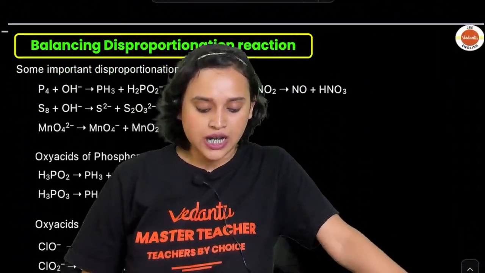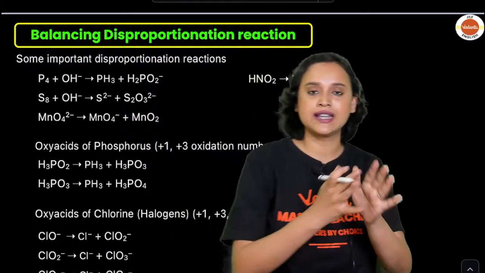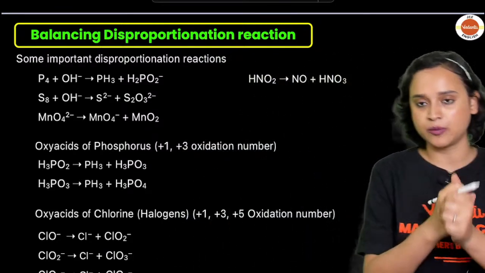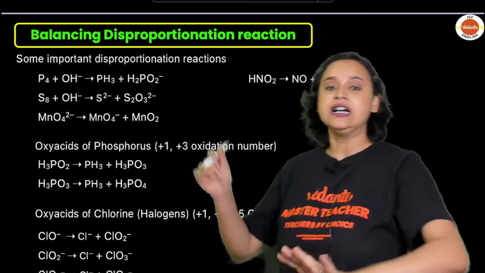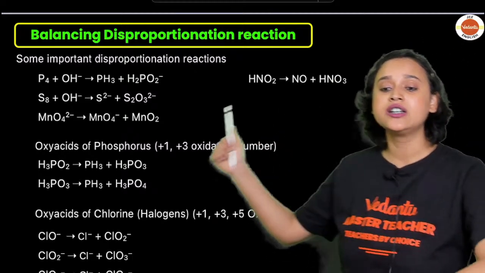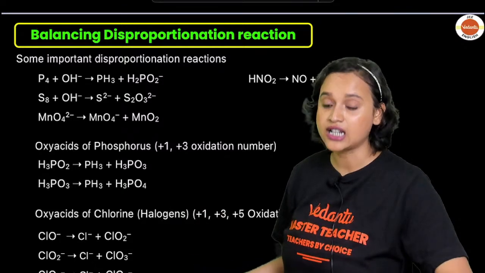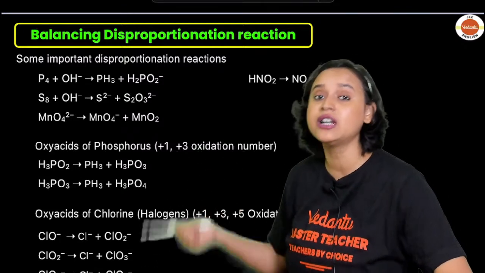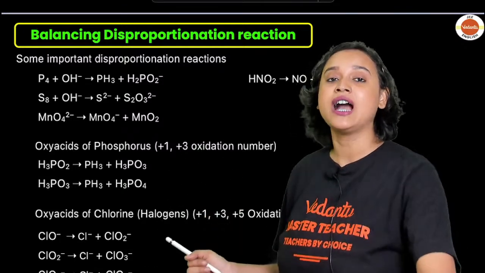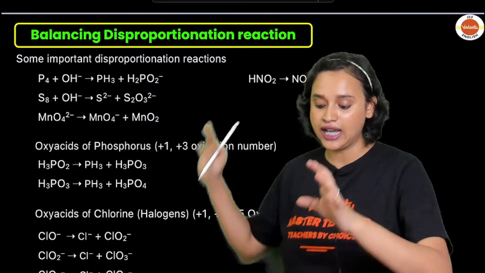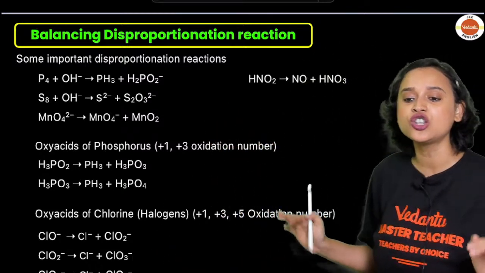Amazing. Chalo. Now moving on, guys, let us take a look at balancing the disproportionation reaction. But before that, here are some important disproportionation reactions, everybody. Please go through each and every reaction, because these reactions have time and again come in your JEE Mains. They may ask you anything from these reactions, and consider it to be your cheat sheet.